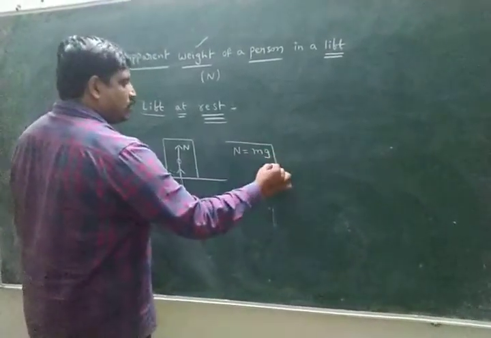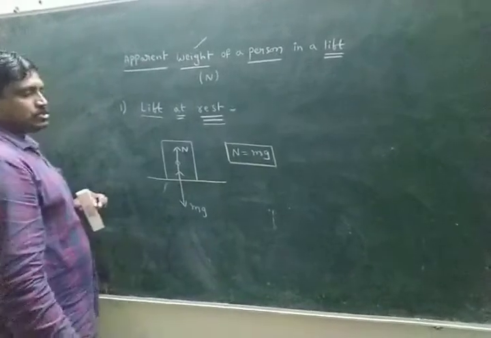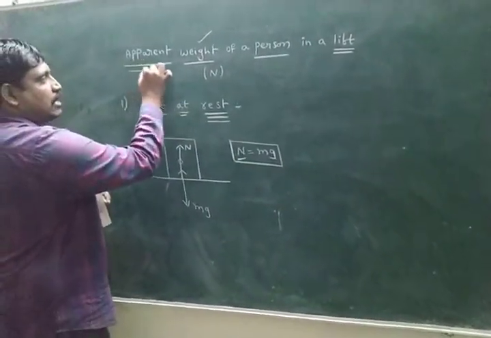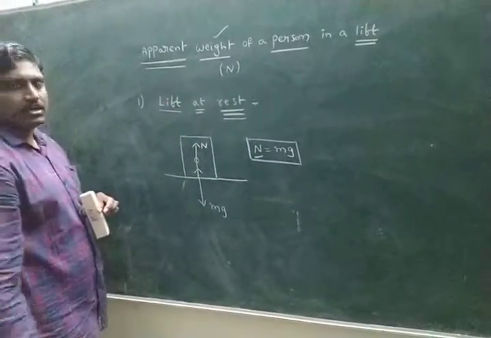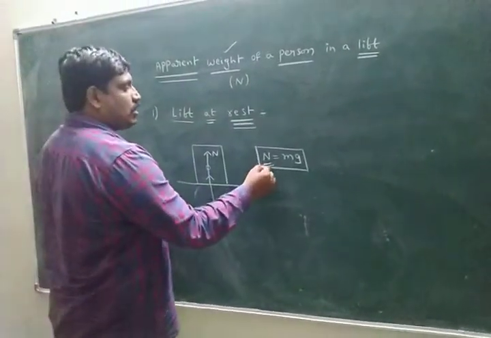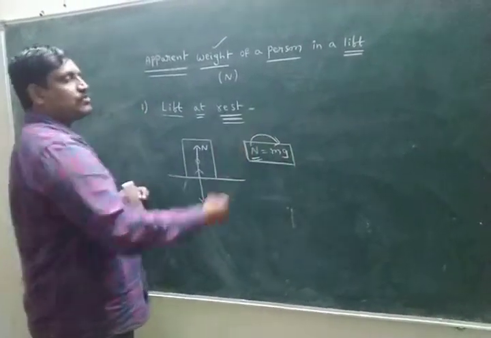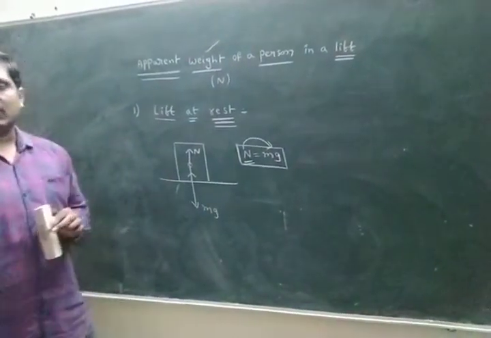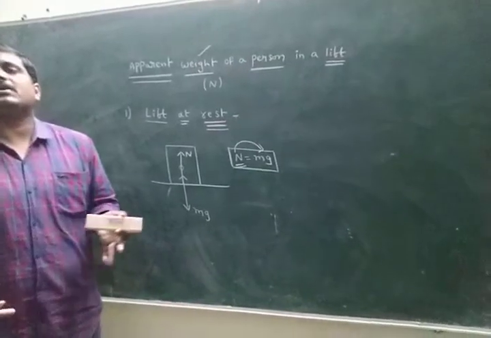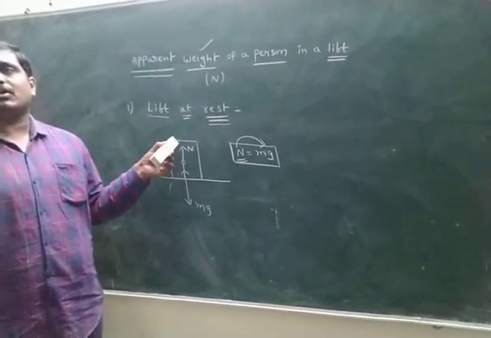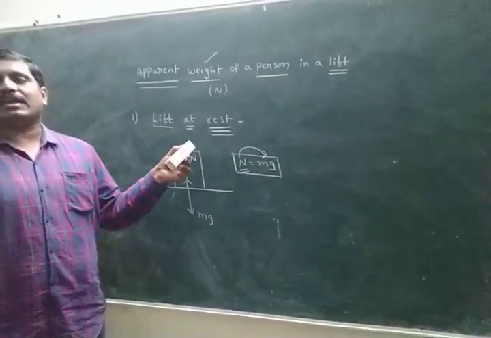Simply, N equals mg. N is, in our language, the apparent weight. So the apparent weight is equal to the actual weight. The person feels the same weight.